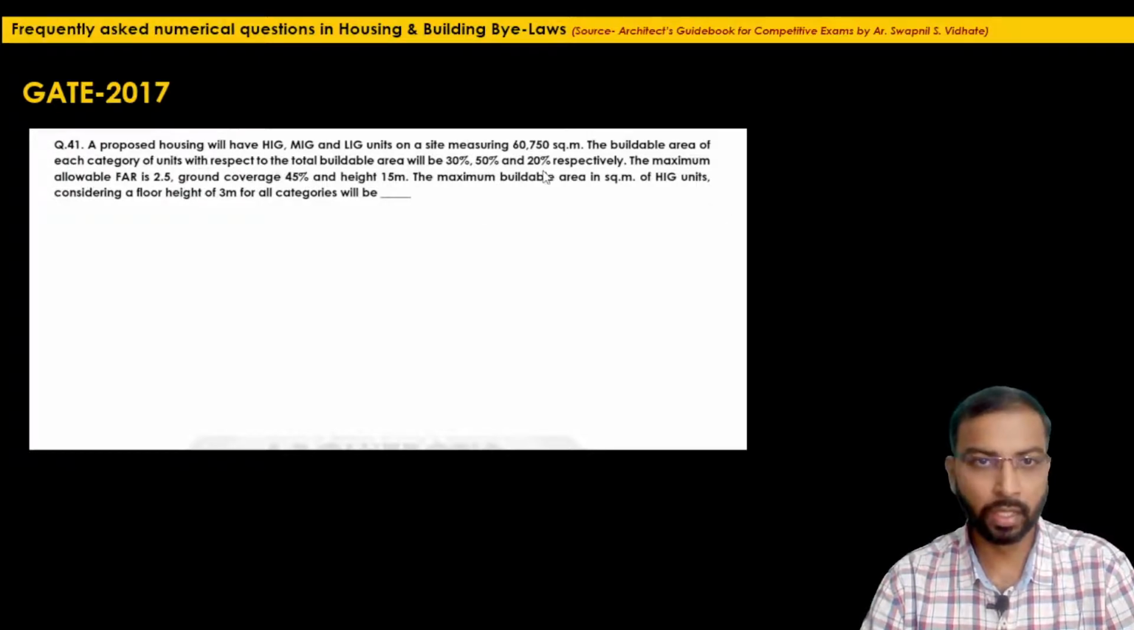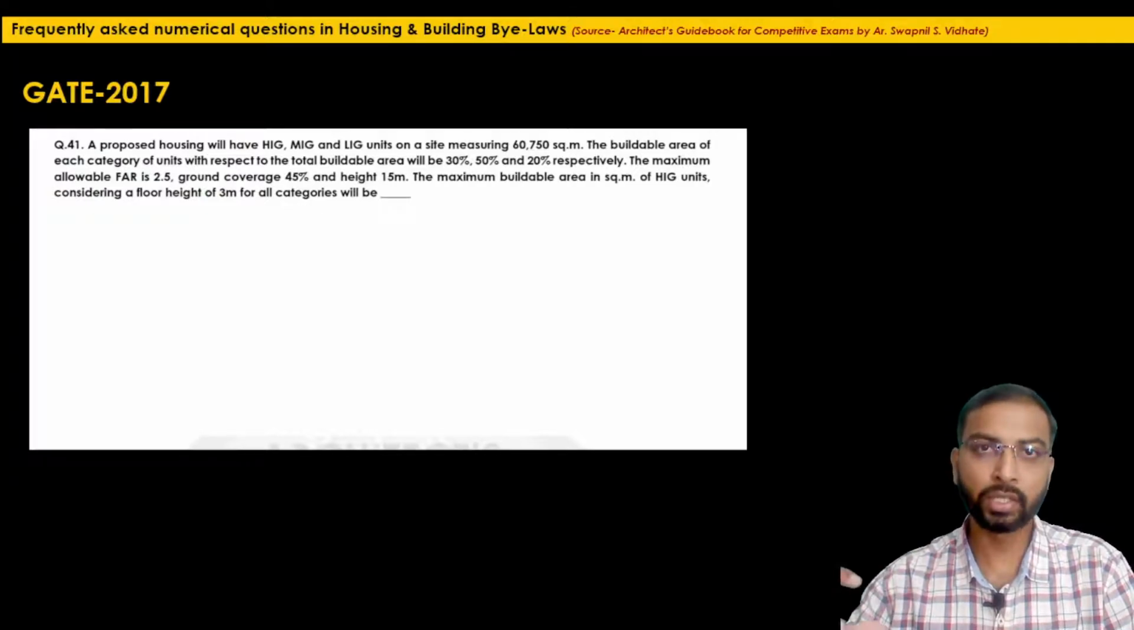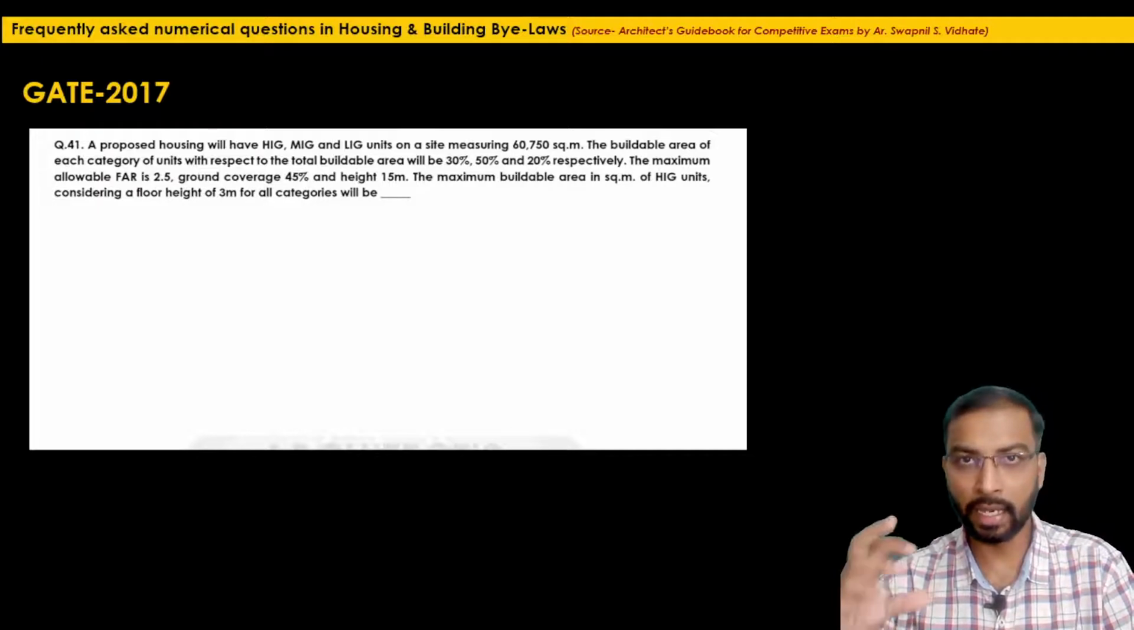Right now, they have mentioned till this part the percentage for different categories of units is the same as the previous one. Now they have mentioned the maximum FAR also along with the ground coverage. So ground coverage here will be 45%. Also they have specified the height of the building, and what they are asking is the maximum buildable area in square meter of HIG units considering a floor height of 3 meter for all categories. They have specifically mentioned the maximum floor height, and there is a restriction of total height of a building as 15 meter.